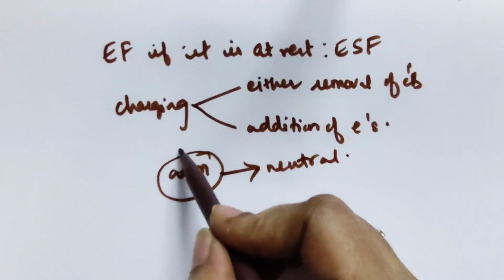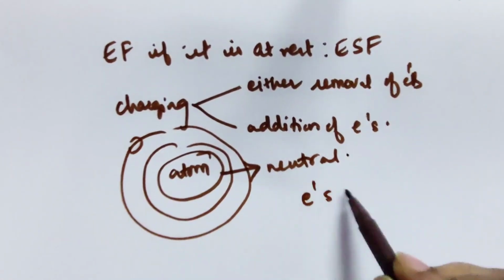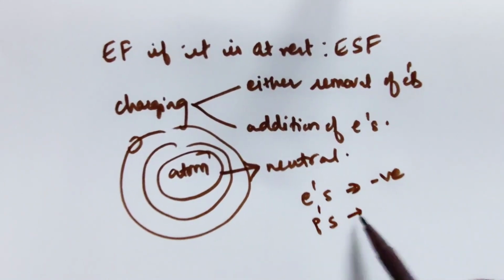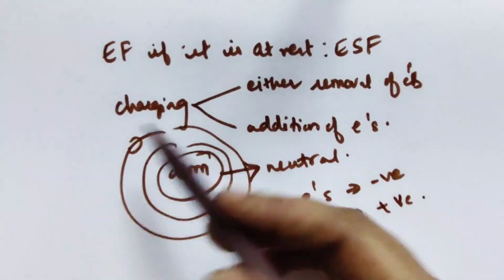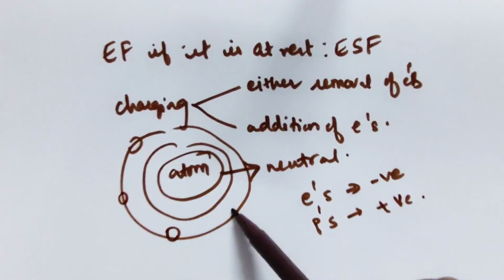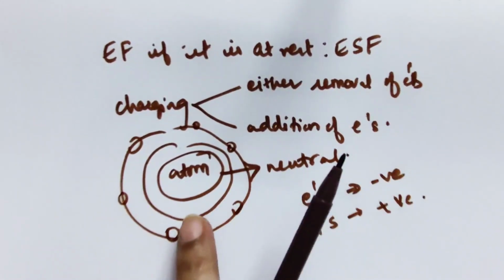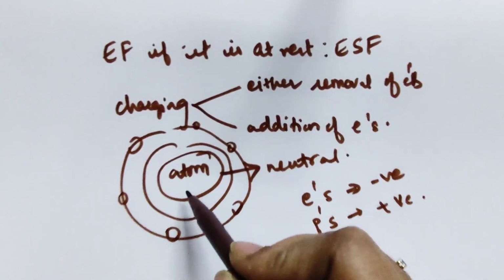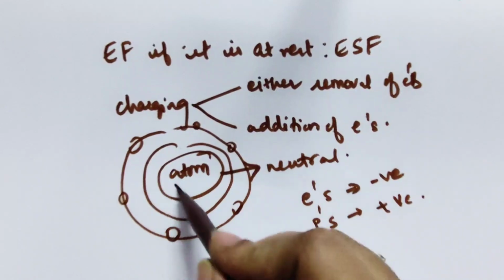The negative charge is nothing but the electrons, and the protons have the positive charge. Electrons revolve in the orbit, and this negative charge is balanced with the positive charge of the protons present in the nucleus.